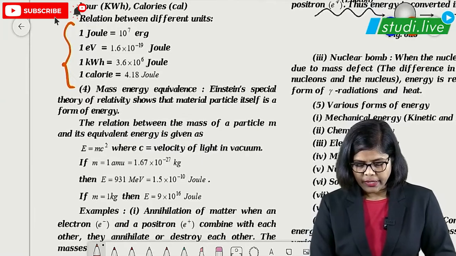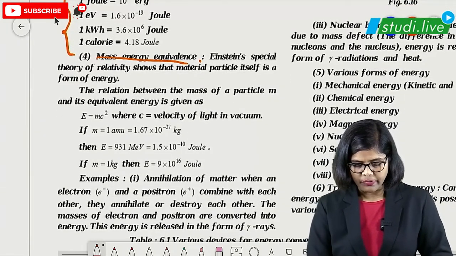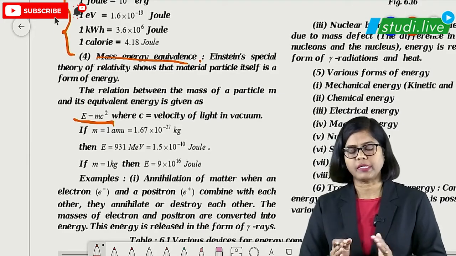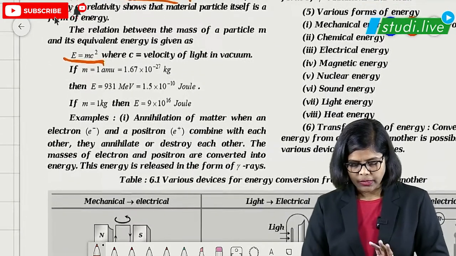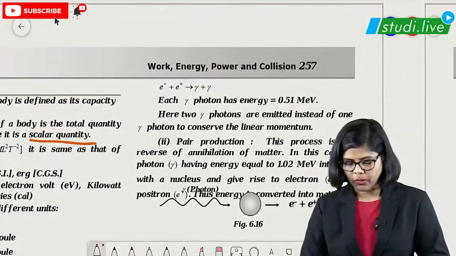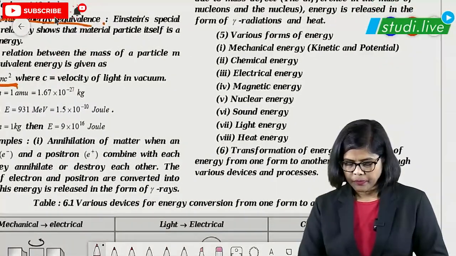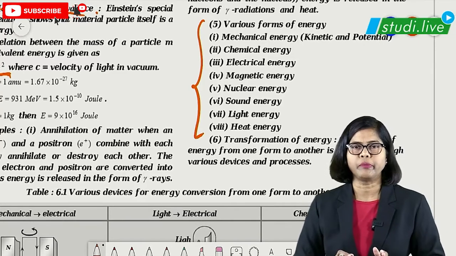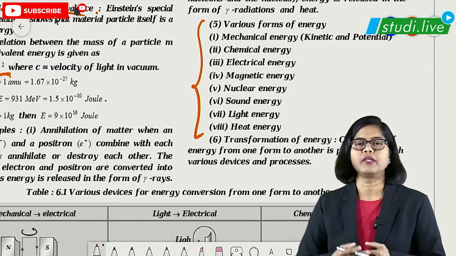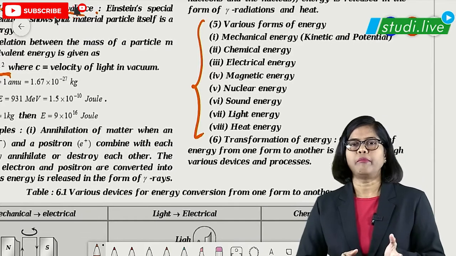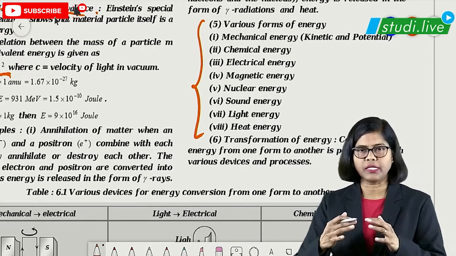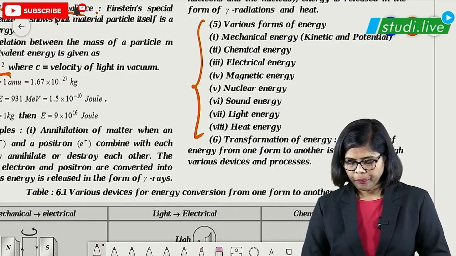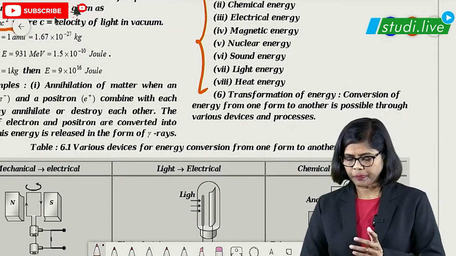Then comes the mass energy equivalence that was given by the scientist, that is E is equal to mc square. This is the relation between mass and energy, right? So this much you have to learn for this particular topic. And then these are the various forms of energy. Just for your knowledge, you have to remember this particular part, that is mechanical energy, chemical energy, magnetic energy, electrical energy. All these are different forms of energy. Okay, various forms of energy.